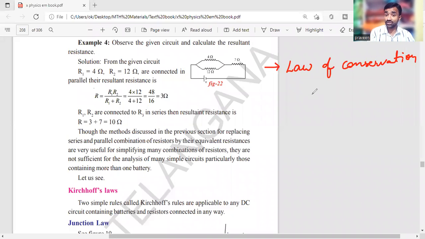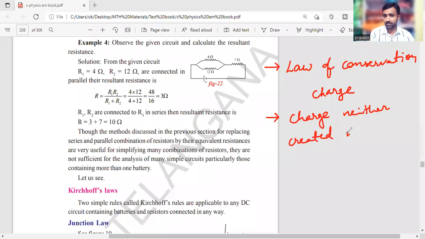So here it is simply modified: the law of conservation of charge. According to this law, charge is neither created nor destroyed. So this is the law of conservation of charge. Charge is neither created nor destroyed. Right? So here, simply what happens, the charge is transferred.